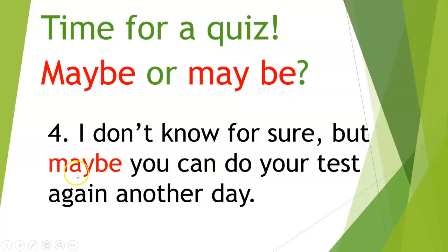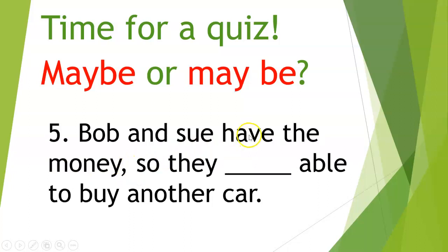We know that often maybe is going to be at the beginning of a sentence, but sometimes it's in the middle of a sentence as well. But remember here, there is no subject before it, right? If it was going to be the other one, there would be a subject here, and we don't see a subject, so we're going to use maybe. Okay, let's go on now to sentence number 5.